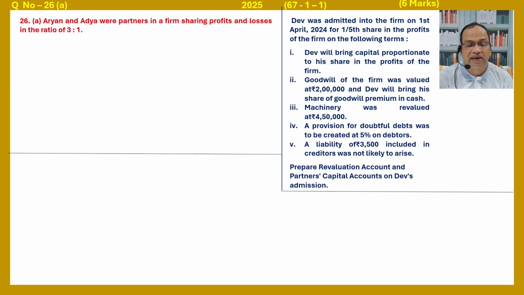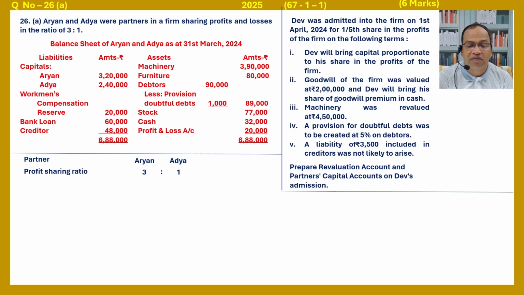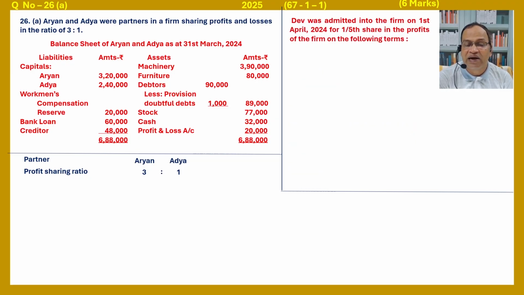Aryan and Adya were partners in a firm, sharing profit and losses in the ratio of 3:1. Balance sheet is available. Next, they admitted a new partner into the firm on 1st April 2024 for 1/5th share in the profits of the firm on the following terms.